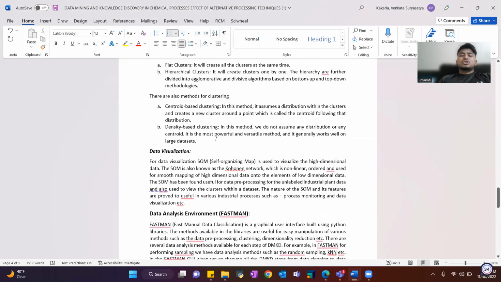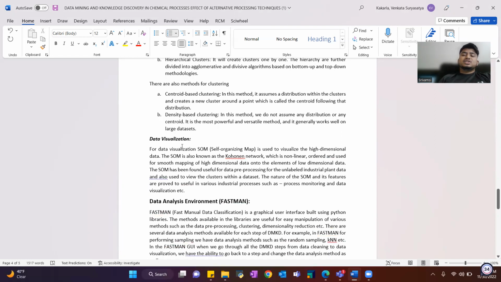There are also methods for clustering: centroid-based clustering and density-based clustering. Coming to centroid-based clustering, in this method, it assumes a distribution within the cluster and creates a new cluster around a point called the centroid, following that distribution. In density-based clustering, we do not assume any distribution or any centroid. It is the most powerful and versatile method, and it generally works well on large data sets.